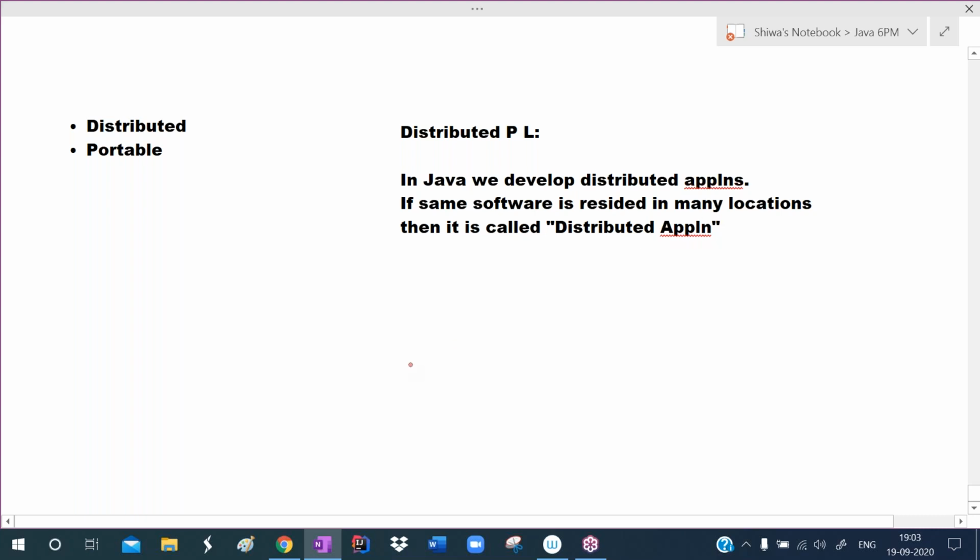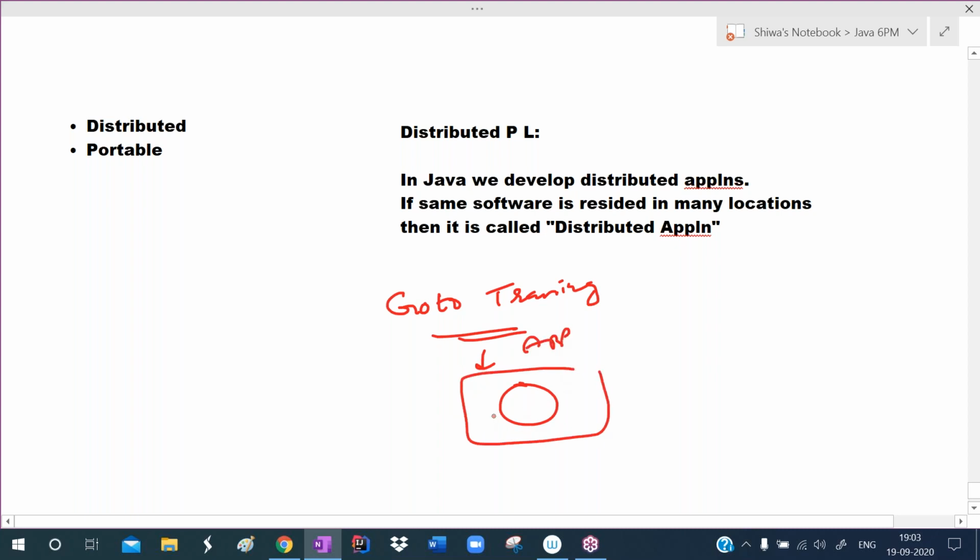Okay, so now to attend this class, which software are we using? We are using GoToTraining software. To use this, I installed one app in my system, that is the GoToTraining app. So in my system, the GoToTraining app is there.